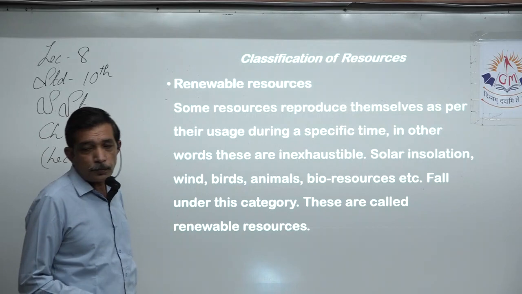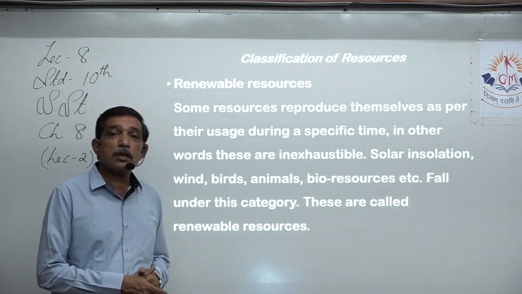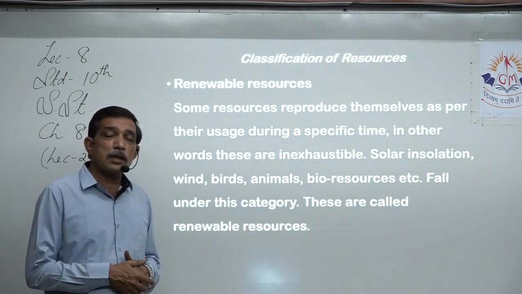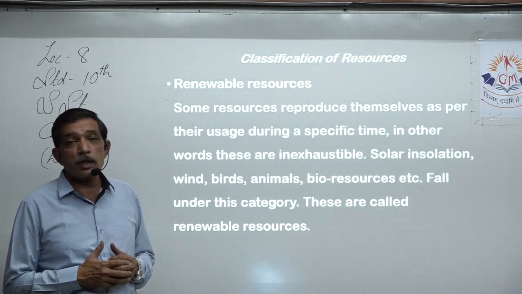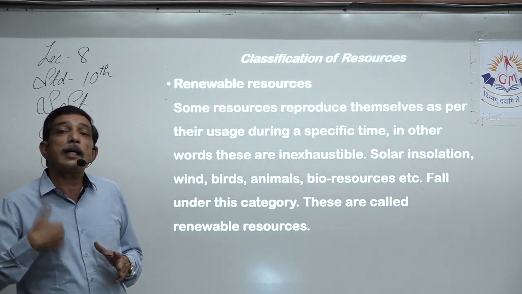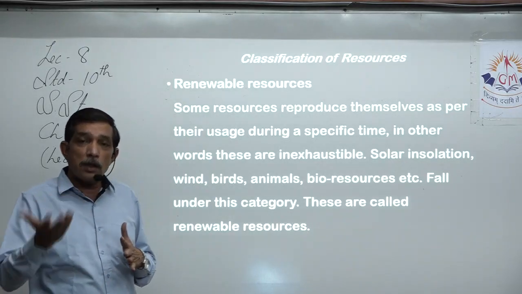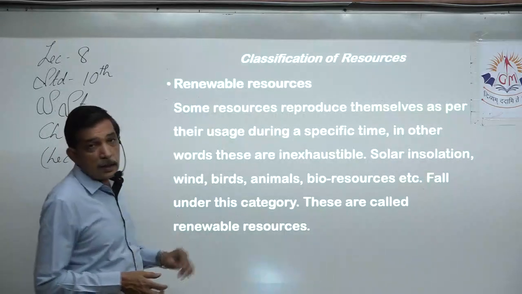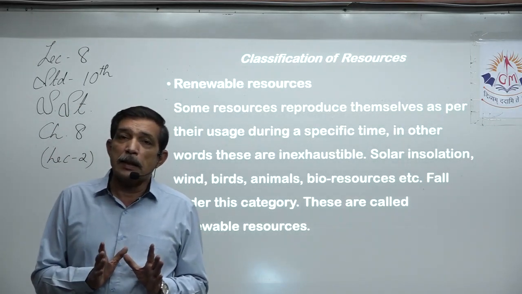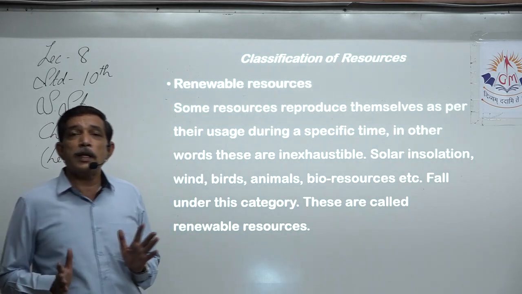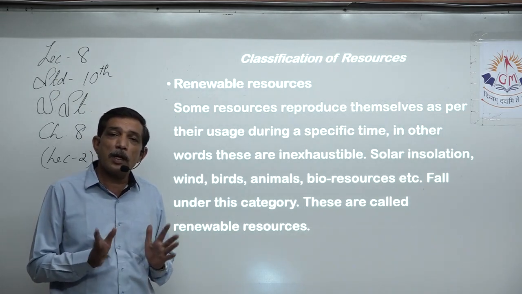Now we come to availability. In the classification of resources, there was one classification according to re-availability. Some resources are available again and again. Some resources are not available again and again. Some resources can be generated again and again. So the first thing is renewable resource. Now the thing to keep in mind here is that the same title has lots of variation. They have lots of synonyms. All of them mean the same, but then you have 4 names for that.